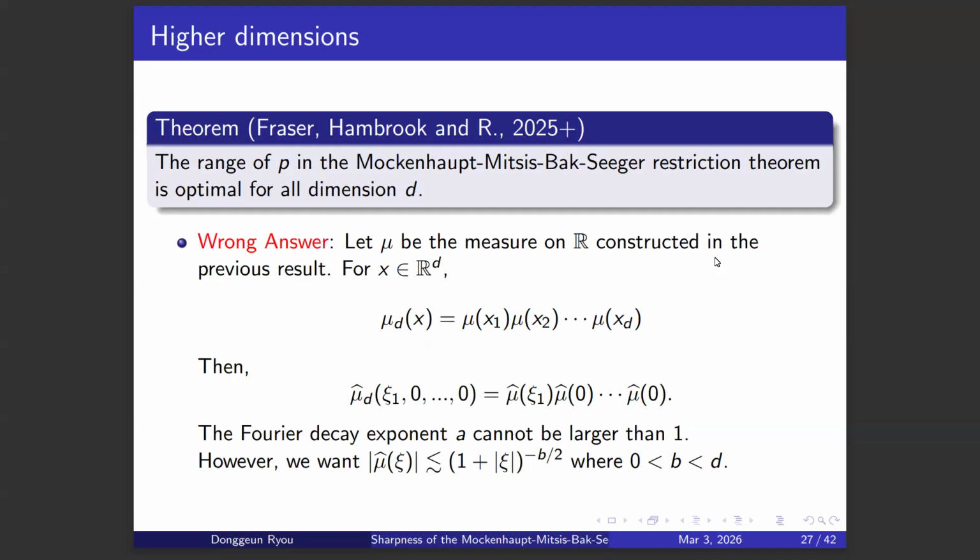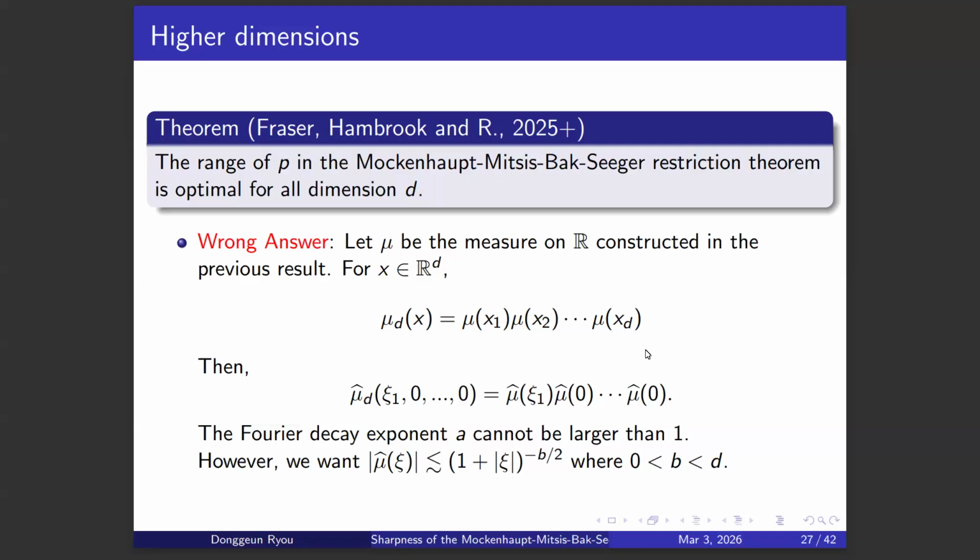So the first thing that we can try is to consider the cross product of the one-dimensional measures, and it doesn't work in higher dimensions. So this is the wrong answer, and this is actually what I tried at first, and I realized that this is not the right way. Let's say mu is the measure constructed in one dimension, and let's say mu d is the product of mu sub x1, mu sub x2, all the way up to mu sub xd. When you take the Fourier transform of this, it's the product of mu hat of ξ1, mu hat of ξ2, all the way up to mu hat of ξd.